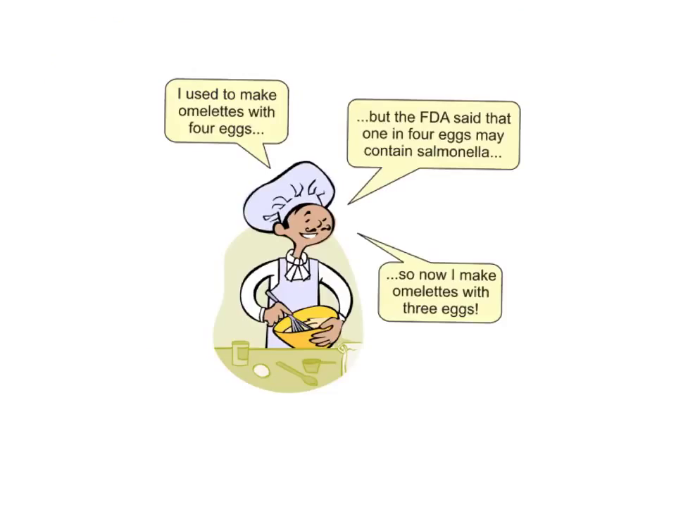I used to make omelets with 4 eggs, but the FDA said that 1 in 4 eggs may contain salmonella, so now I make omelets with 3 eggs. I hope you understood that little joke. If you did, you understand probability and you are ready to go in the world of odds and chances.